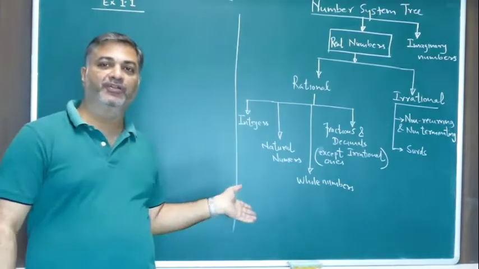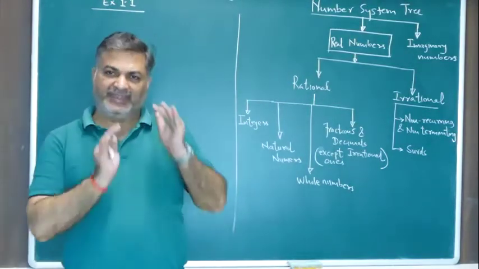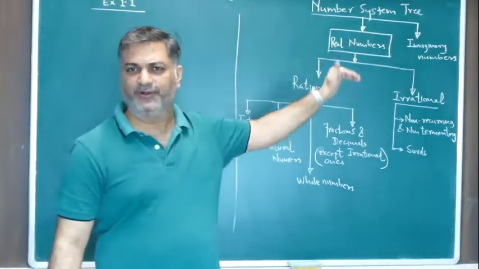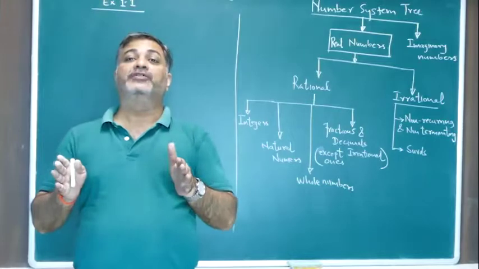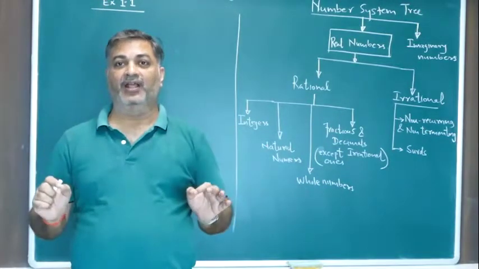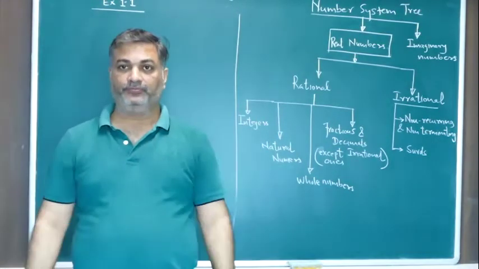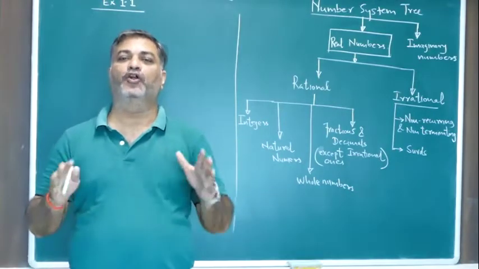Now, what are rational numbers? What are irrational numbers? So first, the easier part is irrational. So let's understand what is irrational, then we come to rational. Irrational numbers are those numbers which are non-recurring and non-terminating. Now, what do I mean by non-recurring and non-terminating?